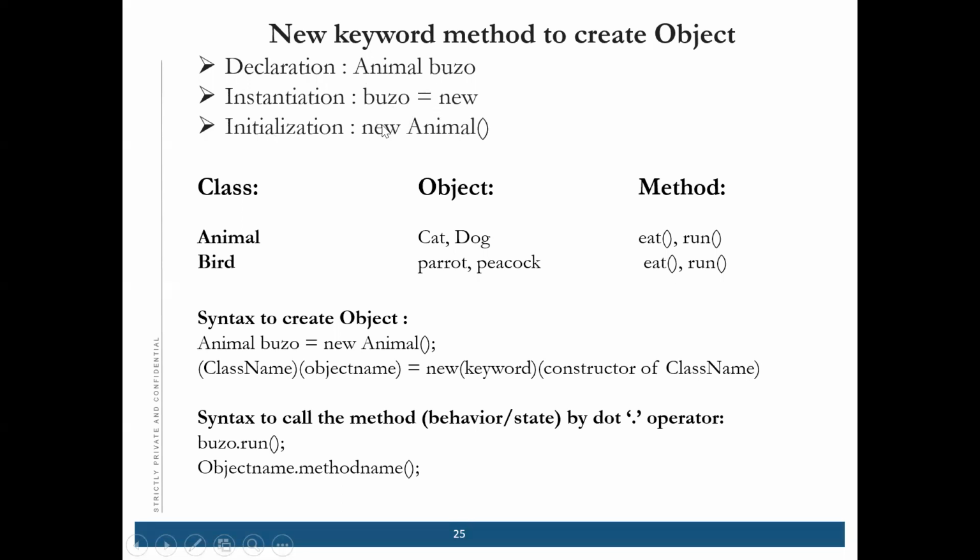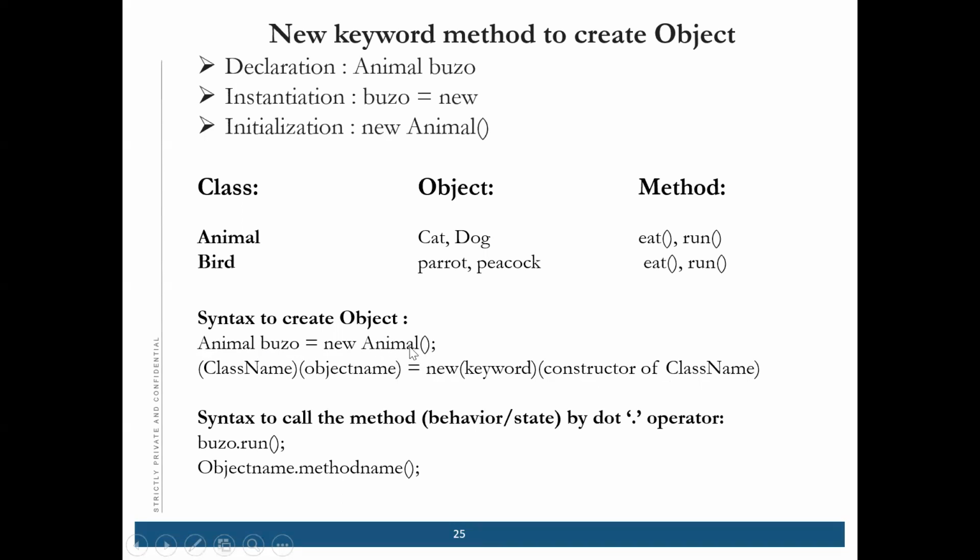So this is the way of writing an object. This is the syntax: class name, object name equal to new, and then the constructor. New is the keyword, and then the constructor of the class name. Whatever class name you have written, you have to write the constructor of that class name.